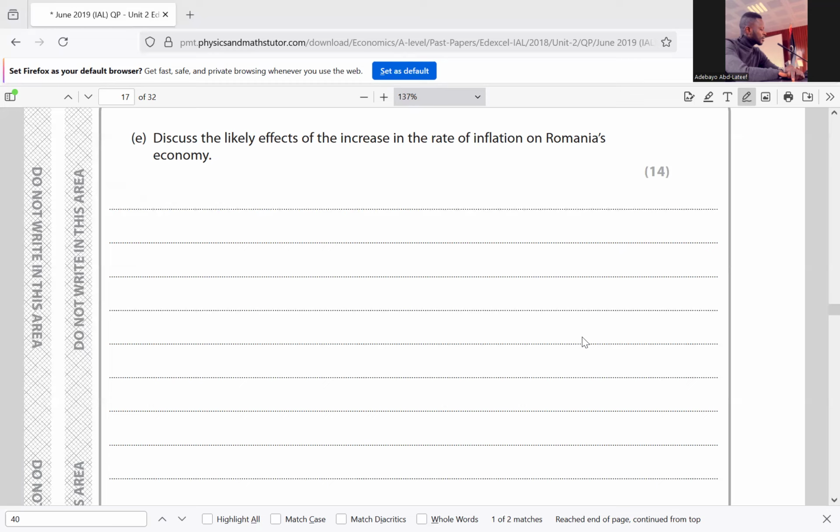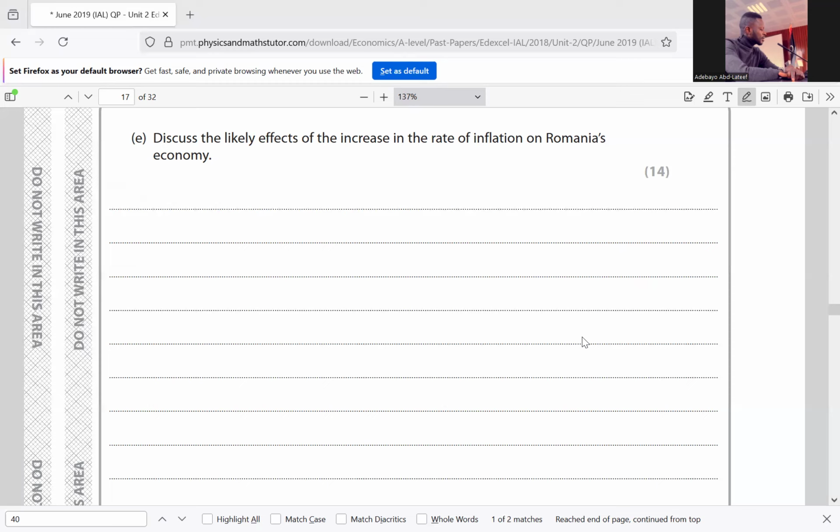So we'll go to question E. It said, discuss the likely effect of the increase in the rate of inflation on Romania's economy. The rate of inflation is the percentage increase in the prices of goods and services in a given economy over a period of time, and this is linked to the CPI, Consumer Price Index. So an increase in the inflation rate to 3.2% will increase the price of goods and services for consumers. This means their purchasing power is likely to fall.